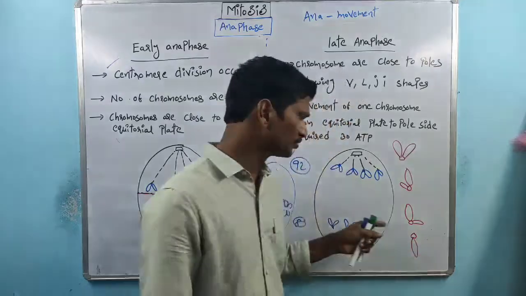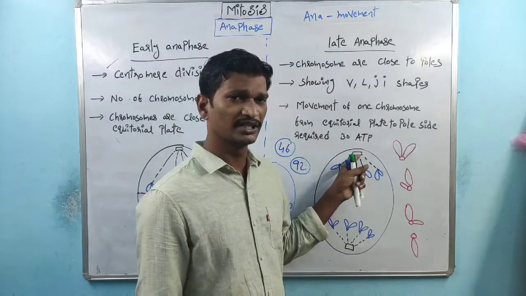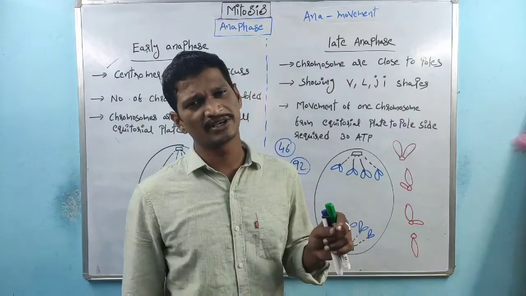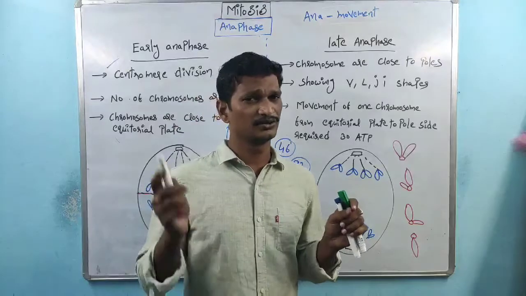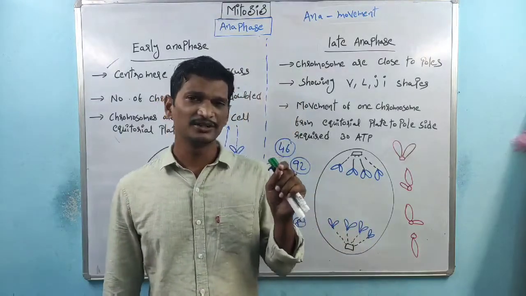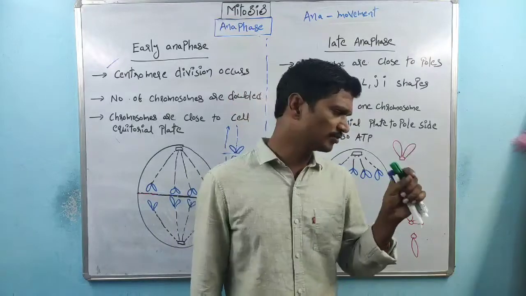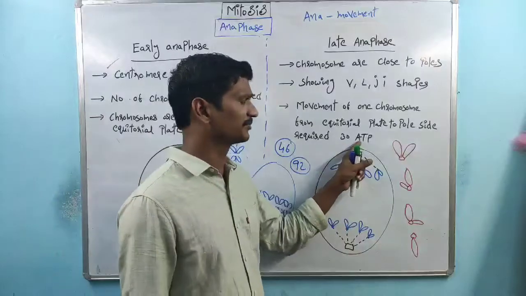Here also the chromosomes are moving from the center to the opposite pole side. The pulling is done by the spindle fibers, which are majorly made up of tubulin protein. That tubulin protein requires energy, in the form of ATP.